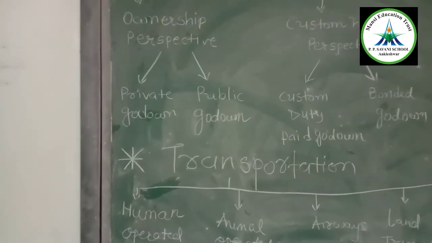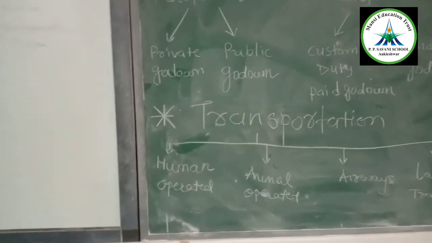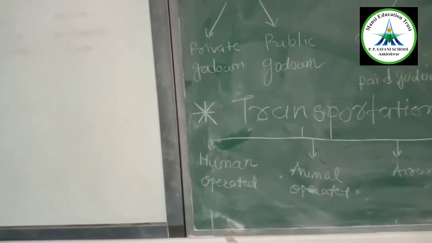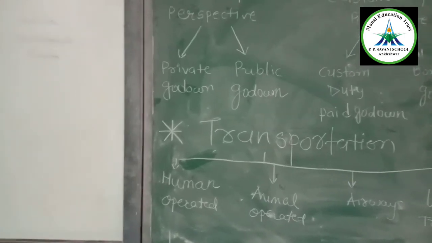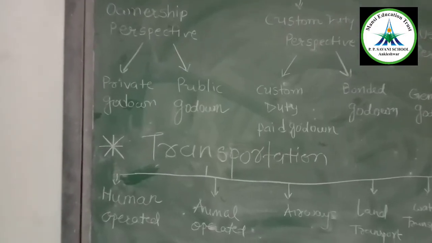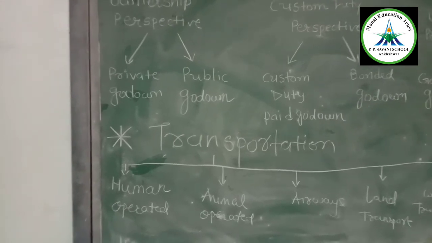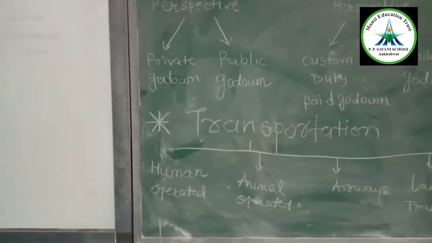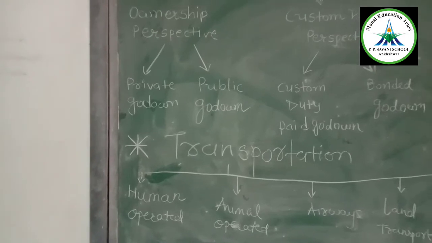So what is a private godown? A private godown is owned by an individual, who stores goods or commodities for his individual requirement, for his individual usage. Next is the public godown, which is not used for an individual business, but is used for public purposes. The products which are used by the public are stored in a public godown.